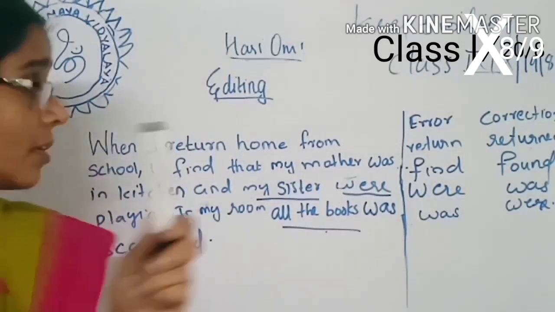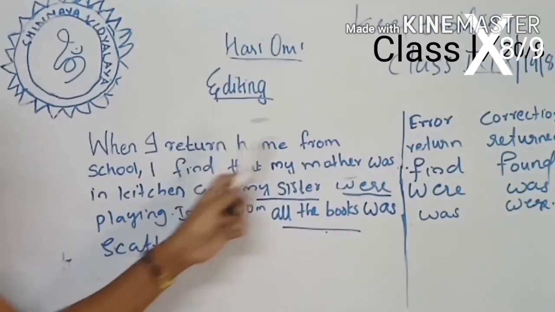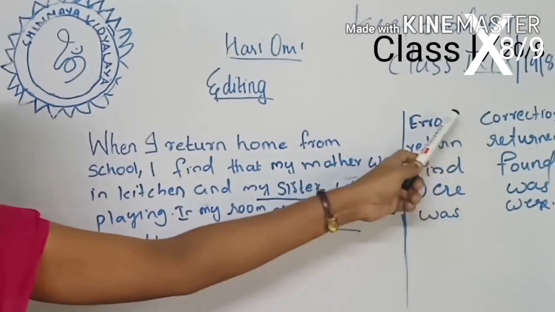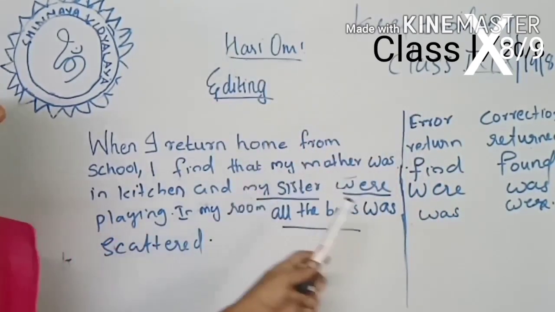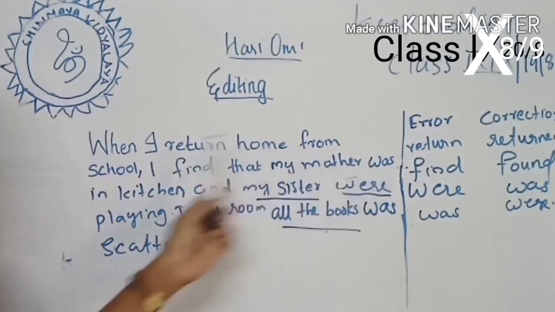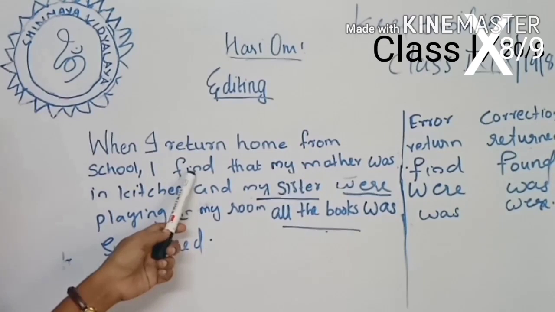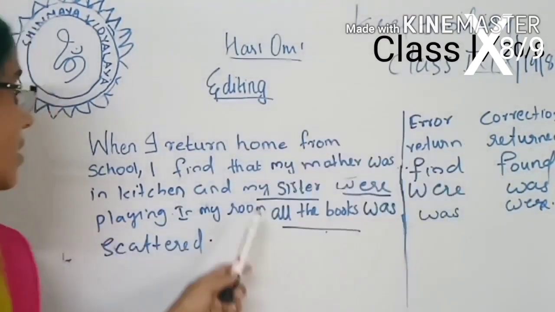Listen once more. When I returned home from school, return is wrong, returned is correct. The answer is already given. So you already identified that the tense used in this paragraph is past tense. Then we move on to the next line, I find that my mother was in kitchen. I find, that is present tense, that is wrong. I found. The second form of find is found.